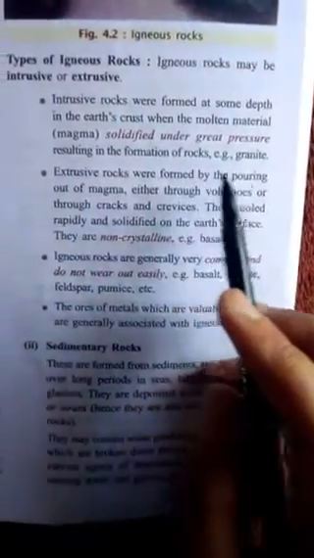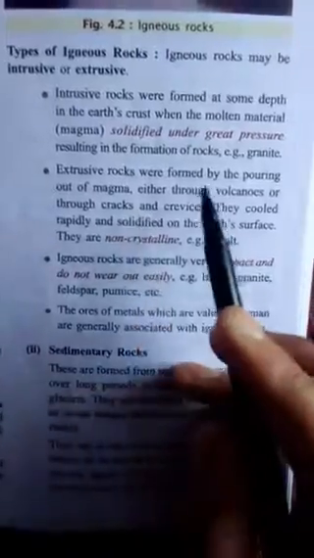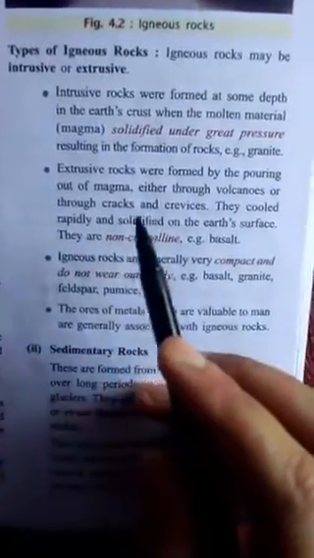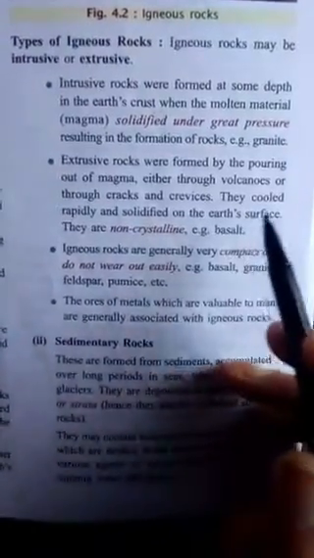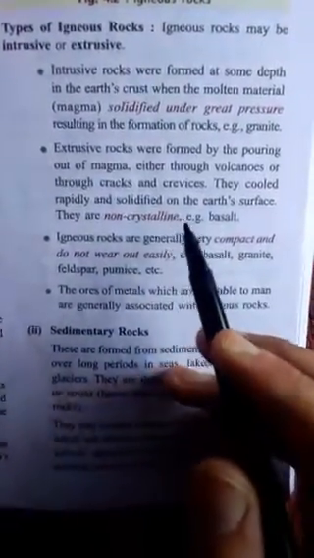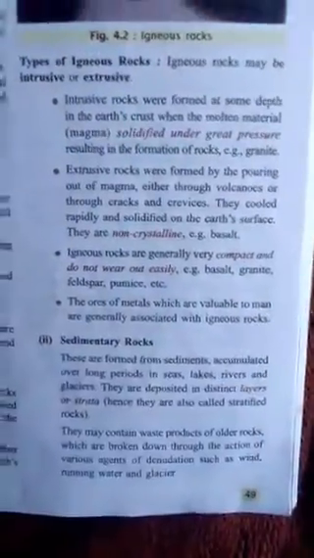Extrusive rocks were formed by the pouring out of magma, either through volcanoes or through cracks or fissures. They cooled rapidly and solidified on the earth's surface. They are non-crystalline. Understand? When the magma comes to the upper part, it is cooled down rapidly by the wind, and takes a solid form rapidly.